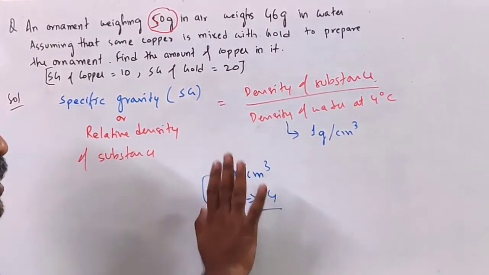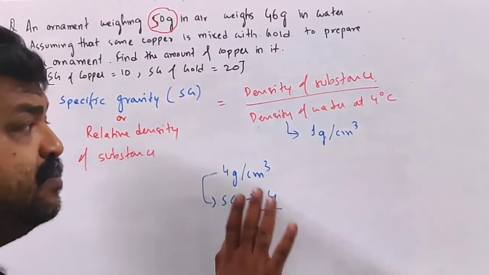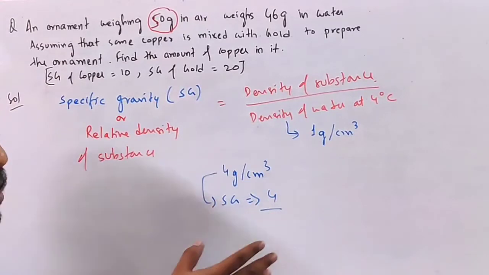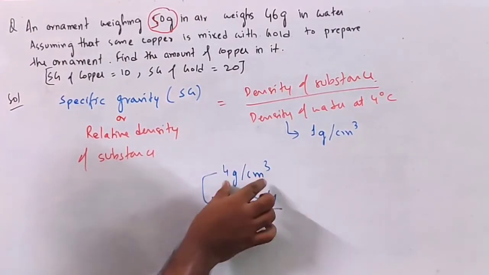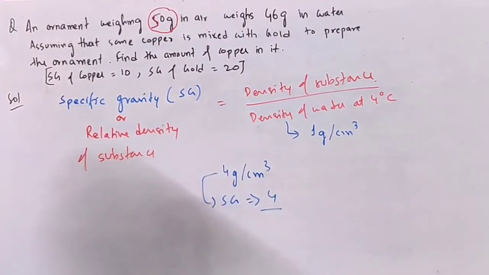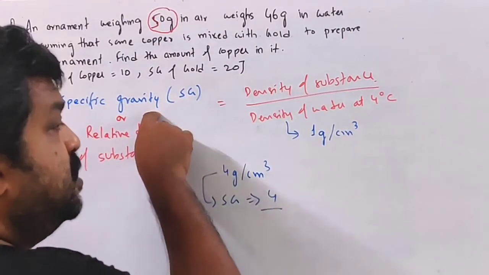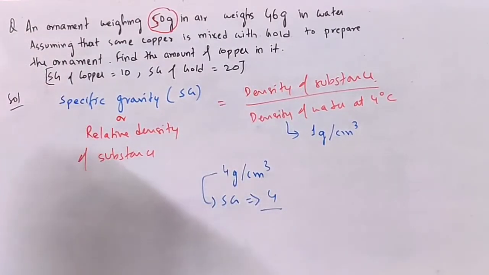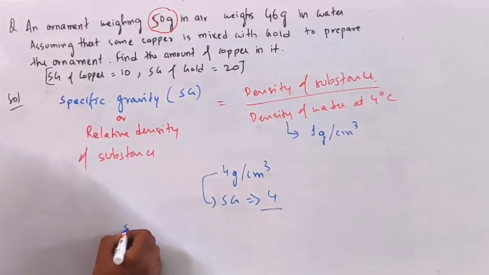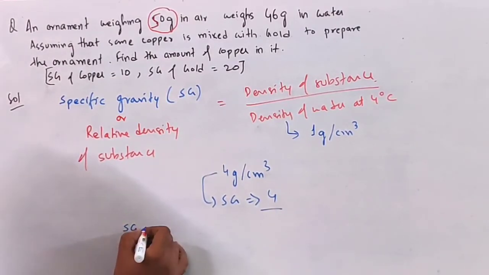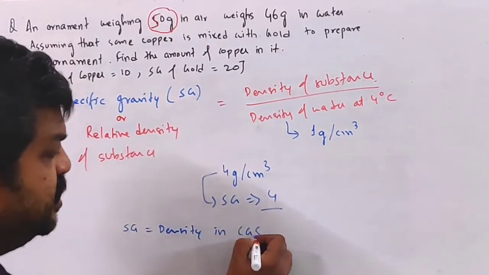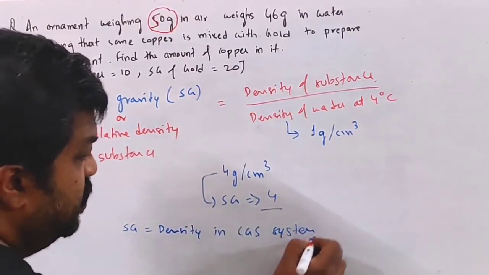In the SI system, this quantity will be multiplied by 10 power 3. But in the CGS system, if a substance has a density of 4 gram per centimeter cube, its specific gravity will be 4. So numerically, specific gravity will be equal to the density of the substance in the CGS system.